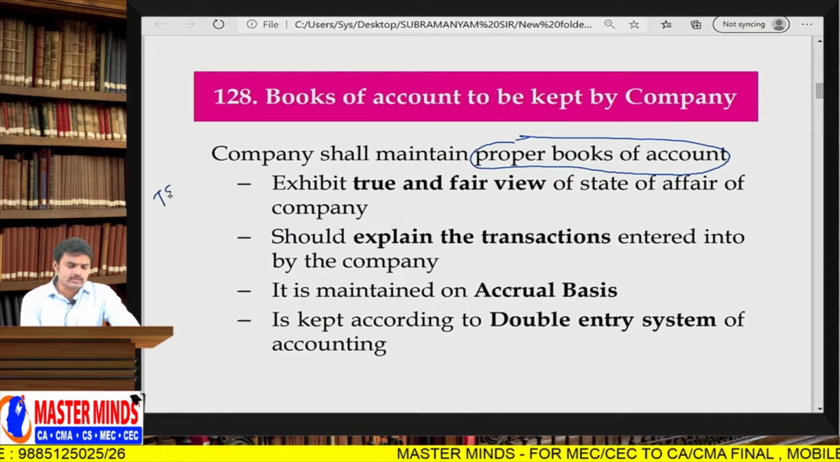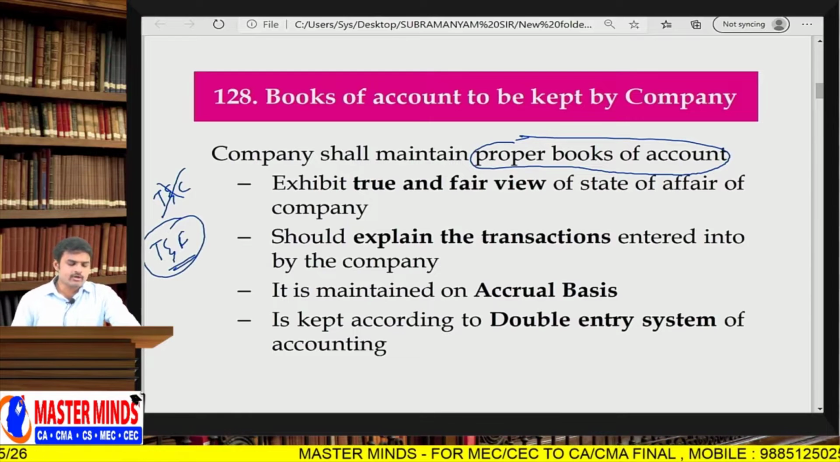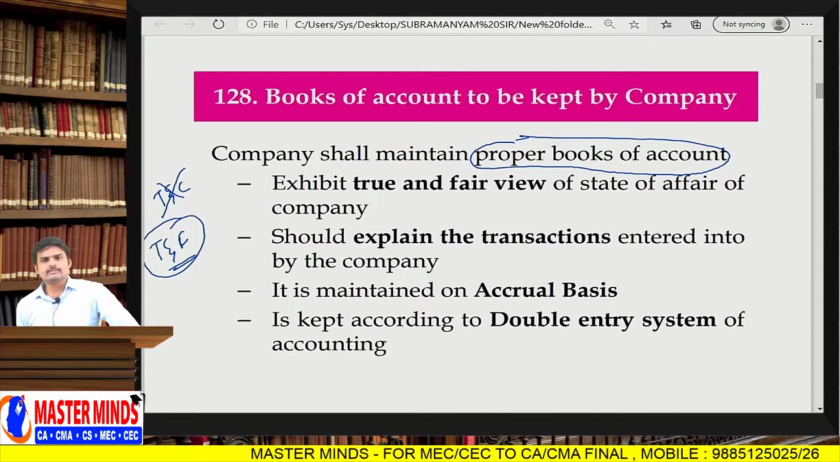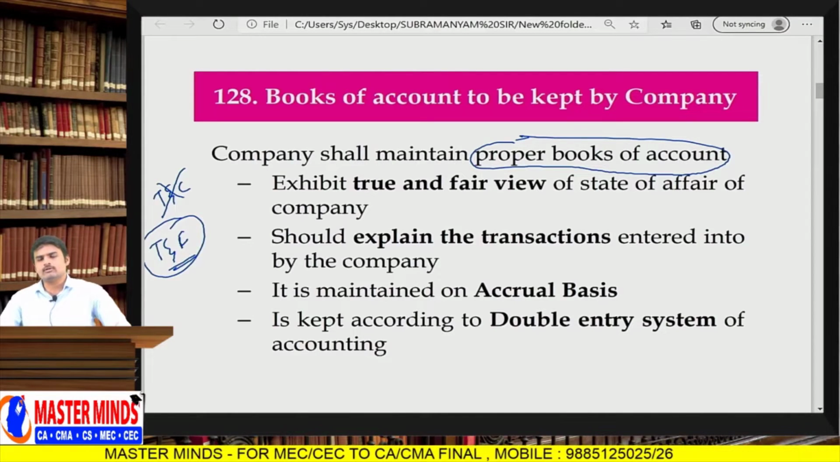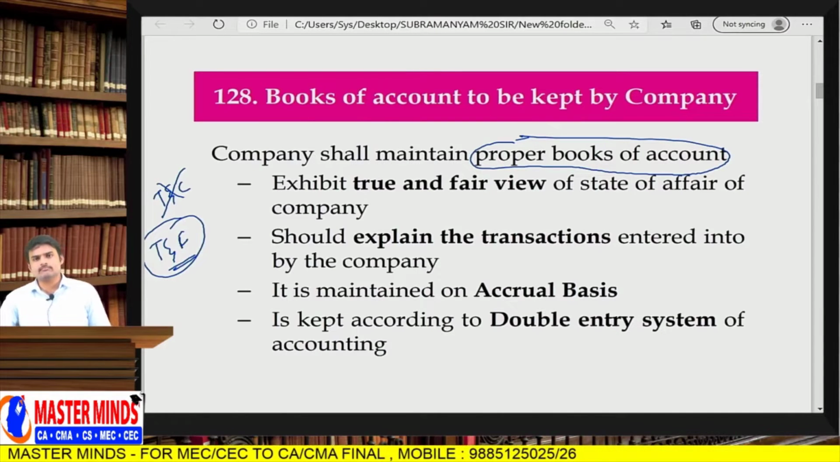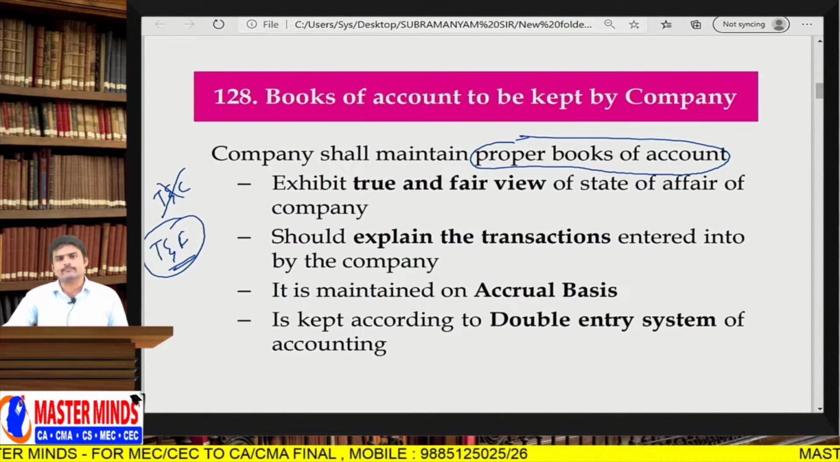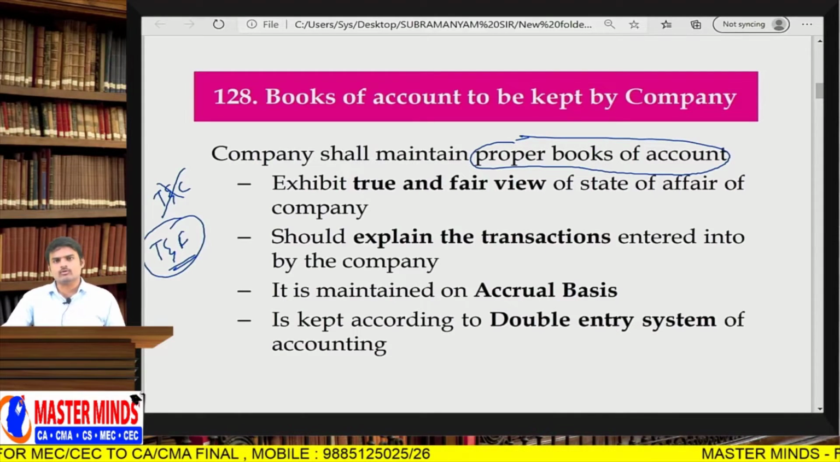Why is it a true and fair view, and not a true and correct view? Because our books of accounts contain mostly actual figures and some estimates. Financial statements will not contain actual figures only, they will contain both actual figures and estimates. For example, sales is an actual figure. Closing stock is valued at NRV or cost, whichever is lower. Cost you can know, but NRV is an estimate, net realizable value.